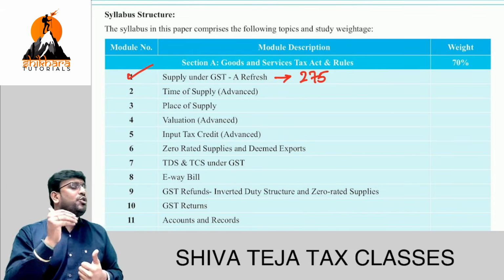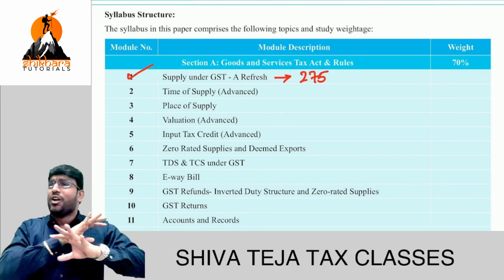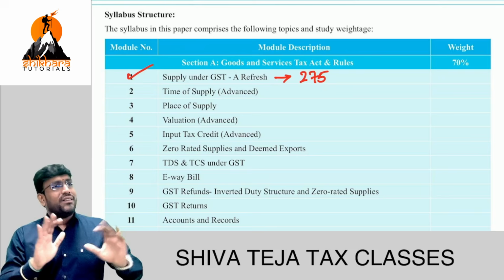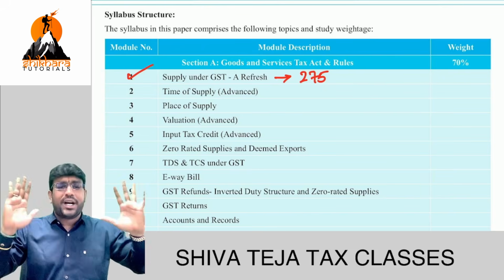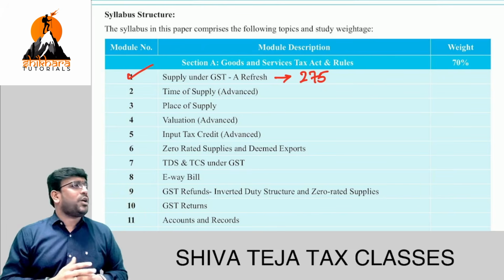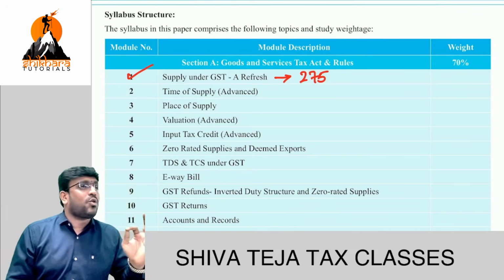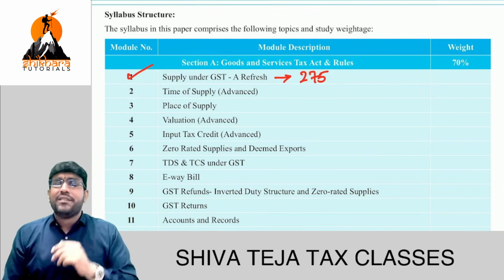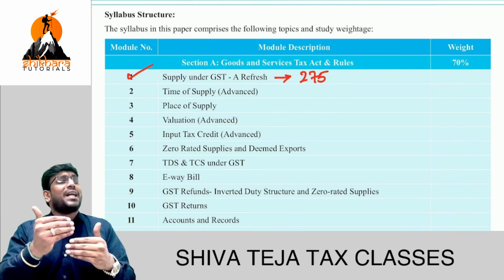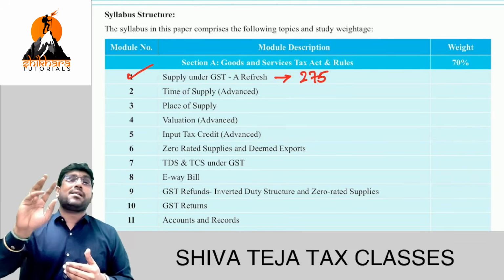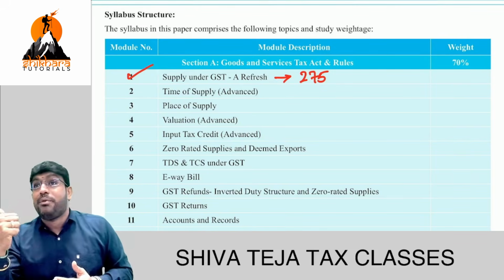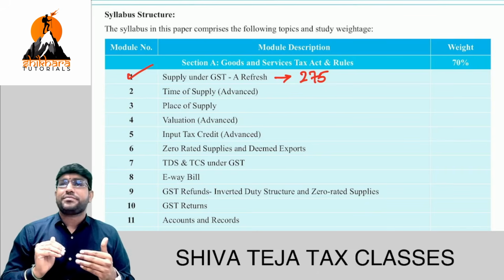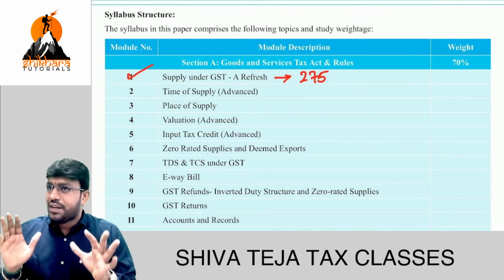Correct? And I'm sure you all know one point very clearly that under GST law, we don't use the word purchase and sale. We only use the word inward supply, outward supply. Only the word supply. Don't dare to write the words purchase and sale. Write only inward supply and outward supply. Outward supply, we pay output GST. Inward supply, whatever GST we pay, we claim it as input tax credit, except for those cases where the credit is blocked. You know that, right? We'll take that credit, set off that credit. Agreed? Are we all clear with that?